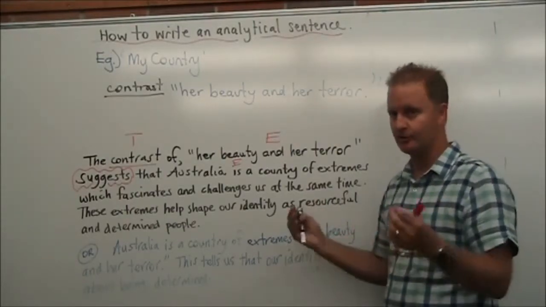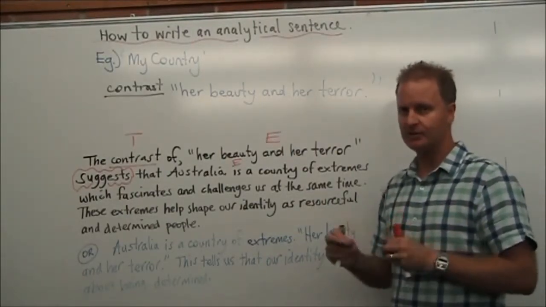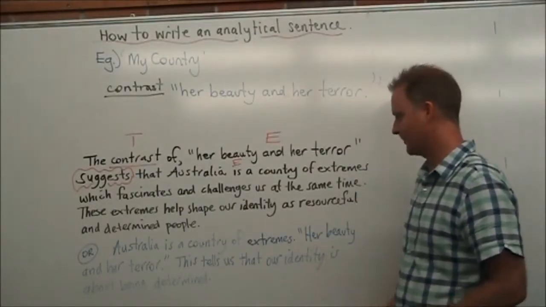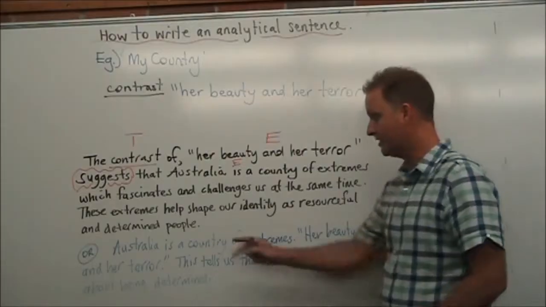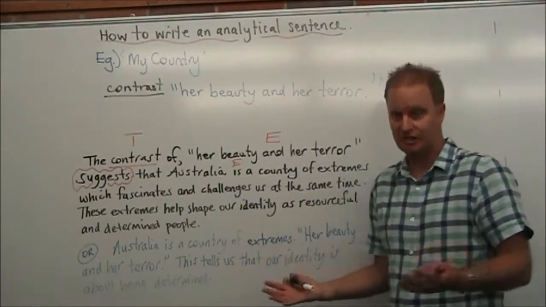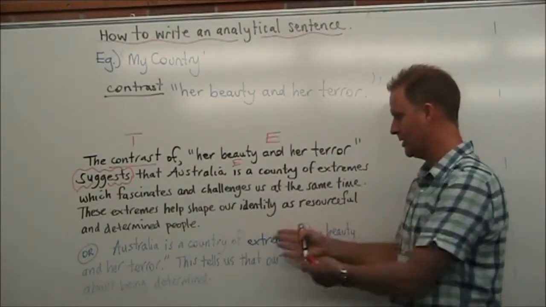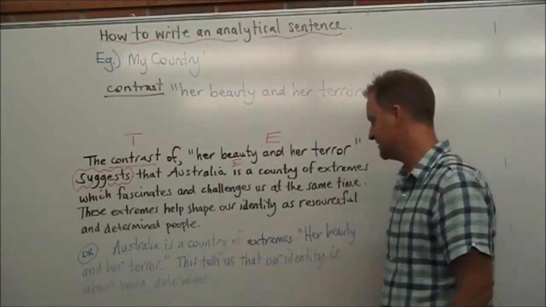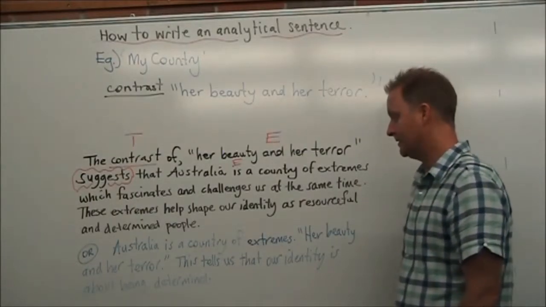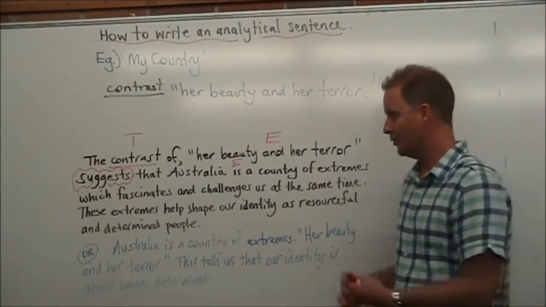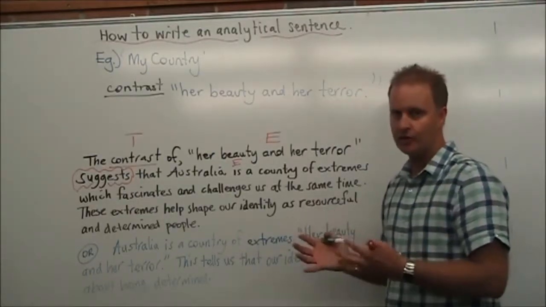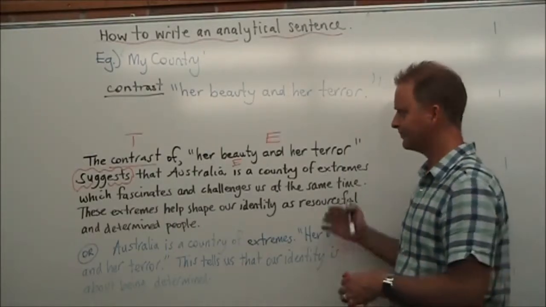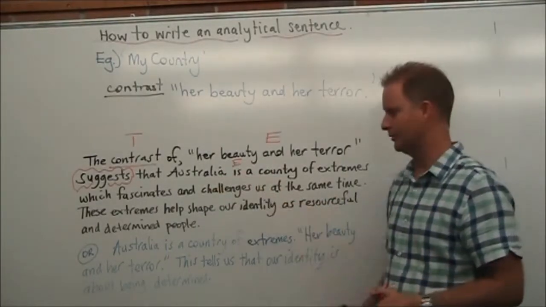Now underneath here I've written what I said quite a bit, and that is where ideas are just sort of dumped together and the sentences don't flow. So we've got Australia is a country of extremes, full stop. Then the quote's been put in, her beauty and her terror, full stop, which has no relation to the introductory sentence at this point. And then the third sentence, this tells us that our identity is about being determined. So all those three sentences don't flow together nicely. There's no connection between them, and that's because it's not following this model here.